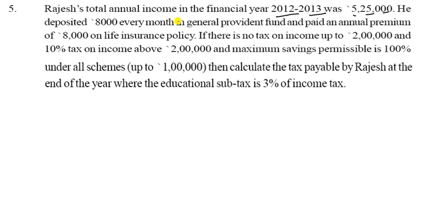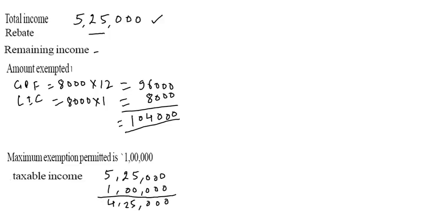So let us see the next one. It will be completed and this one is completed. And the provident fund paid the annual premium of 8,000 of LIC insurance policy. So you have to see in LIC it is 8,000 and it is only one premium. So it will be 8,000 only. So add them 0 0 0 and 8 4 8 and 6 14 and 9 one 10.